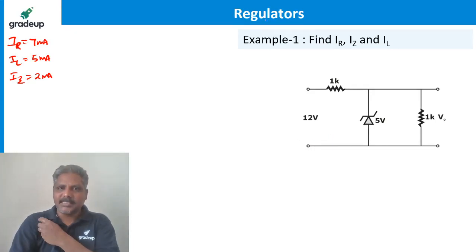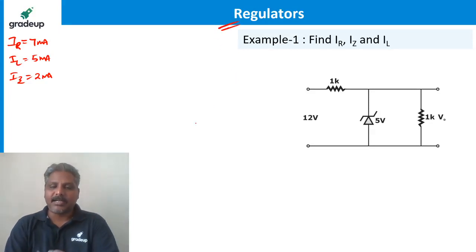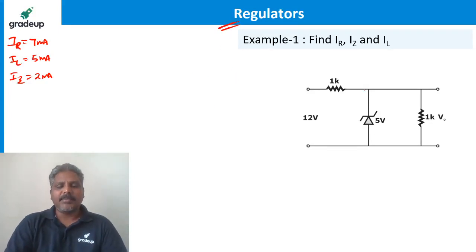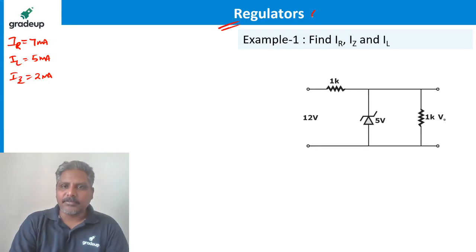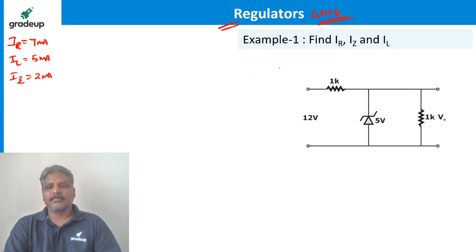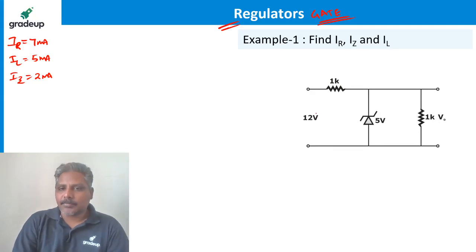There are losses. Yes, it is a basic regulator. It is not a perfect regulator for practical applications. There are many improvements, but from the GATE point of view, this is a very, very important regulator. Okay, let's come to another example, guys.